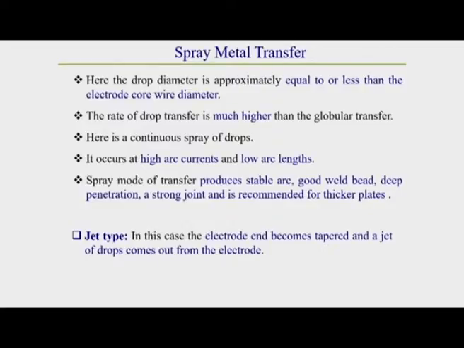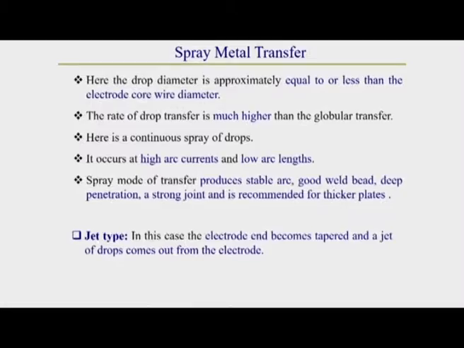Here the drop transfer rate is much higher than in globular transfer. In globular transfer, the rate of drop transfer is approximately within 10 drops per second, but here we can get a drop transfer rate of around 100 or more than 100 drops per second.